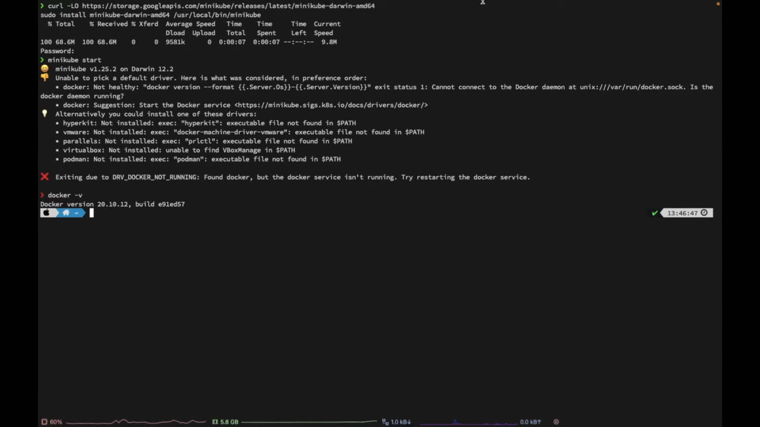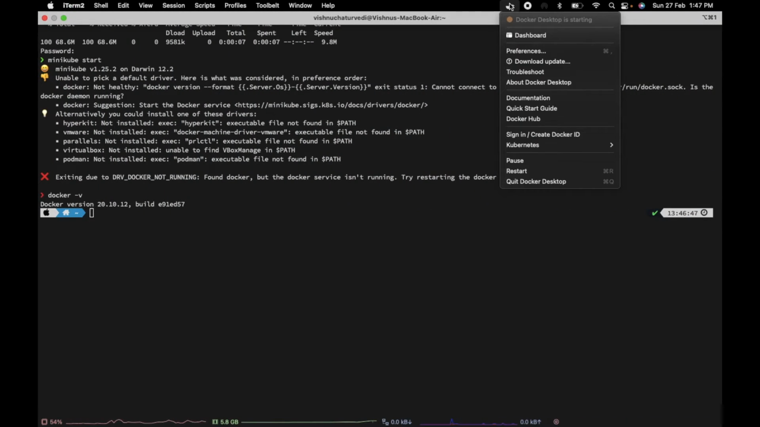Okay, let's see what is happening. So we can see that Docker Desktop is starting. So let's wait for some time. It may take some time because of the number of CPUs provided, but I'm using the default configuration, so we can wait for some time. So now we can see that Docker Desktop is running.